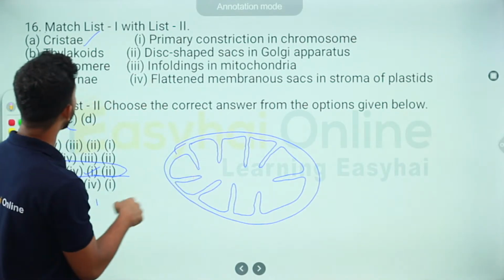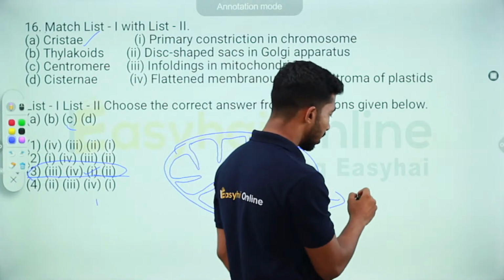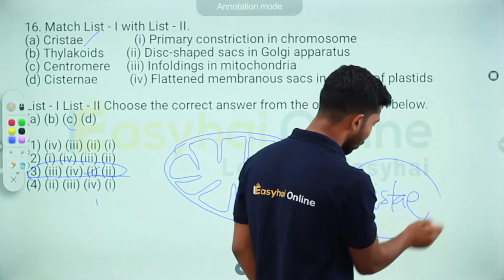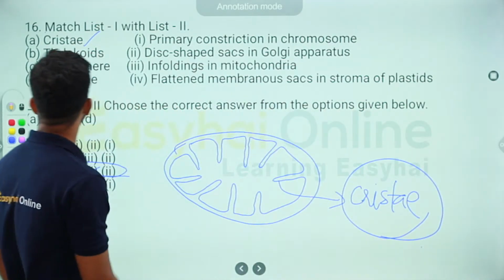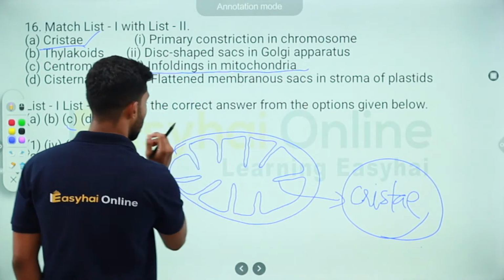The inner membrane has infoldings, and these infoldings are called your cristae. So what is cristae? They are the infoldings in mitochondria. Okay, so we've cleared that.